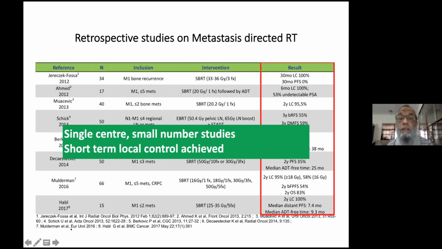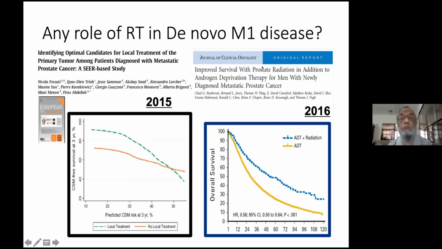And here they have used radiotherapy as the primary treatment. So is there any role of radiotherapy in de novo M1 disease? From the SEER database, they tried to identify the candidates for local treatment, and there was a publication in JCO, and they have shown that ADT plus radiation was doing better than ADT alone.